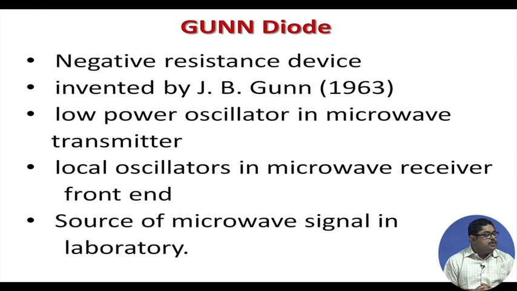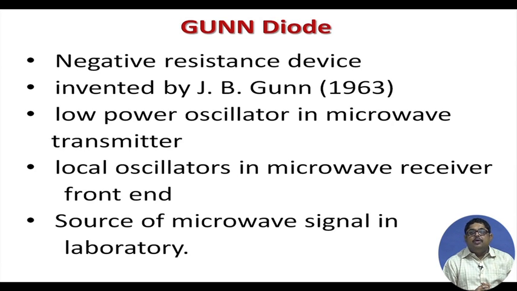It is a low power oscillator in microwave transmitters. Local oscillators in microwave receiver front ends almost invariably use this Gunn diode, and in our laboratory, microwave signal we can get from Gunn diode. Nowadays, compared to the reflex klystron, the Gunn diode is much cheaper.